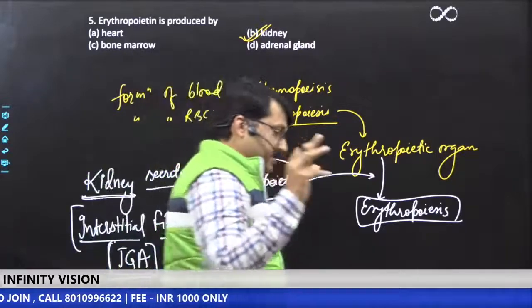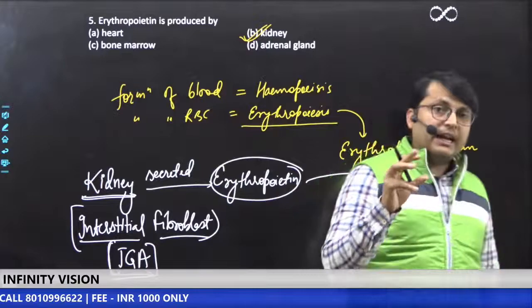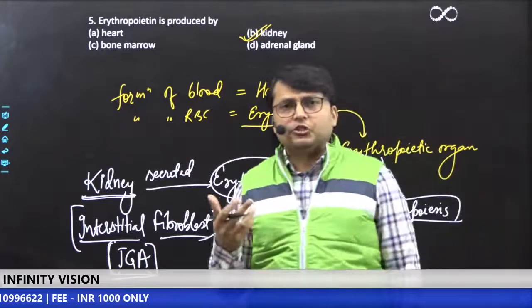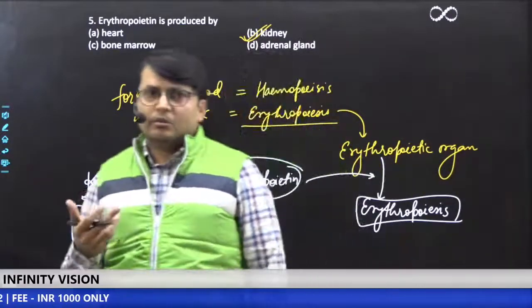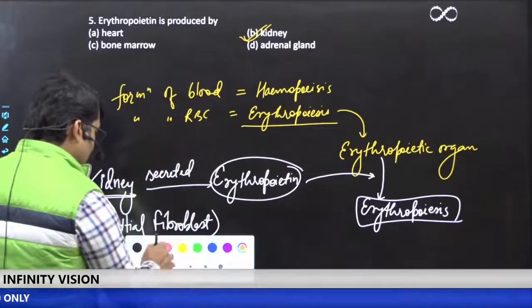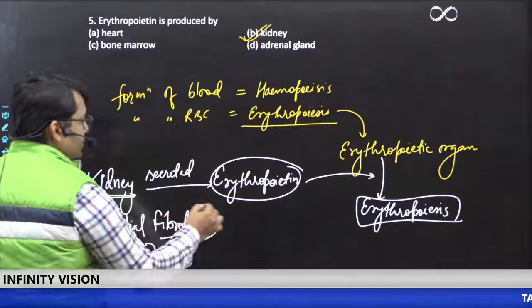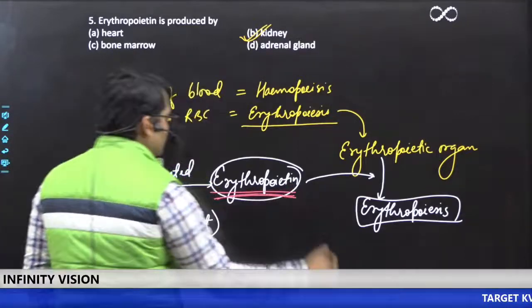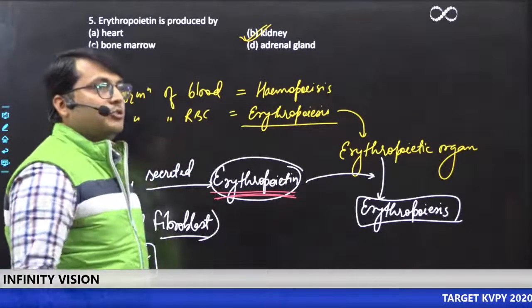This forms the JGA, and it is endocrine in function. It releases a hormone called renin, as well as a molecule called erythropoietin, which is responsible for erythropoiesis, that is formation of blood.